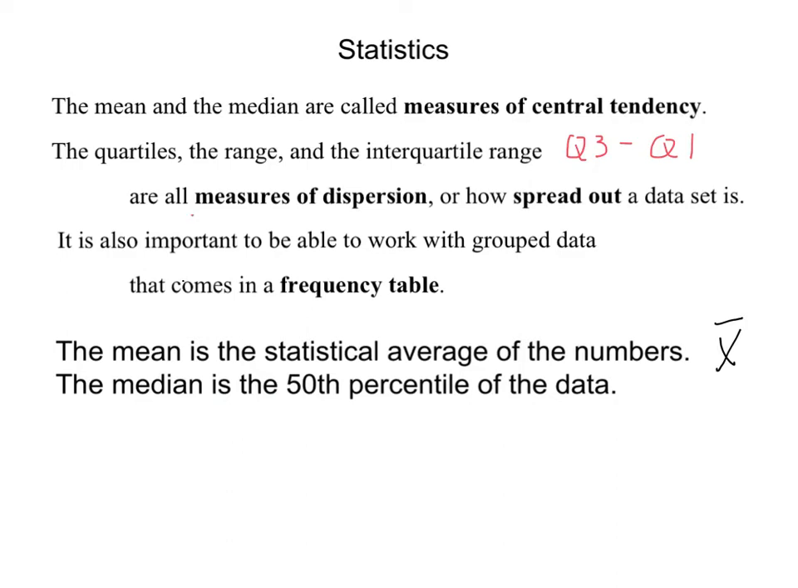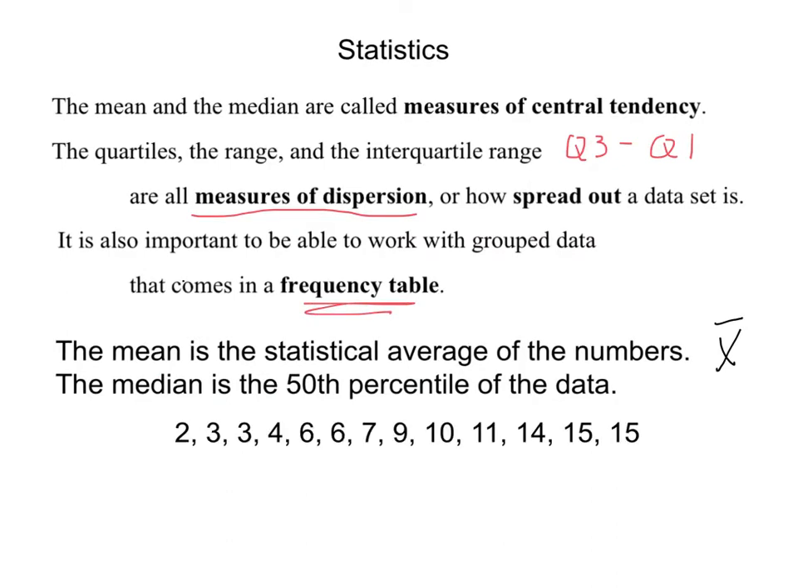And these are all what we call measures of dispersion, or how spread out the data is. It's also called the variability of the data. Another thing that you should be bringing with you from other courses is how to work with data that comes in a frequency table and what that means.